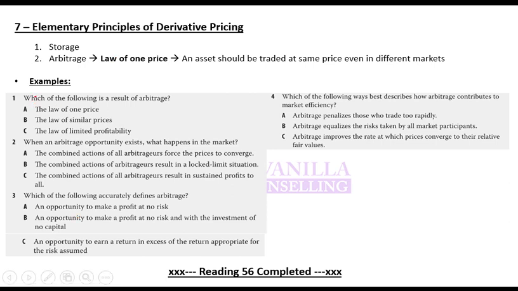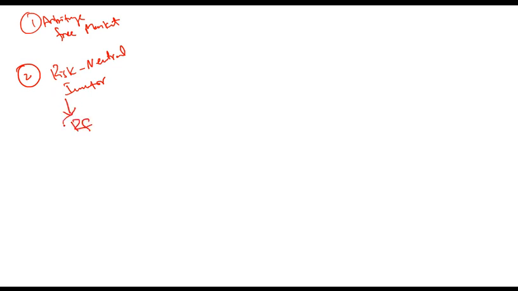That was one principle which I talked about, the arbitrage-free market. That is one assumption. Another key assumption of derivative pricing is that the investor is risk neutral. What does it mean? This means the investor does not demand a premium for risk. And so remember, whenever we price or value derivatives, we use the risk-free rate, without any premium. That is because the assumption is that the investor is risk neutral.